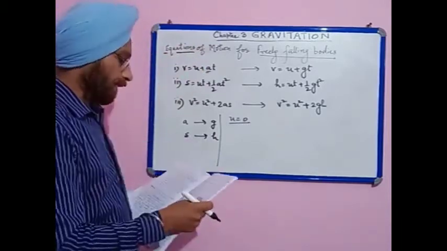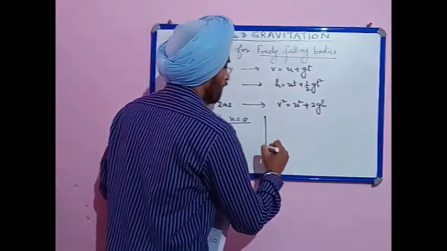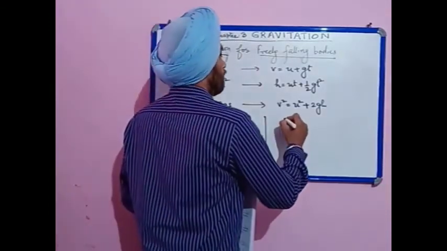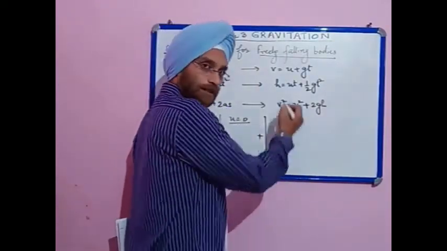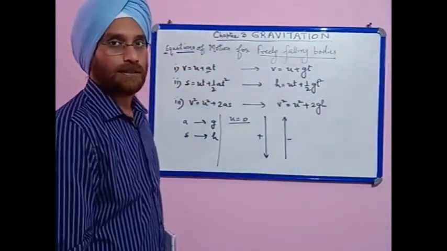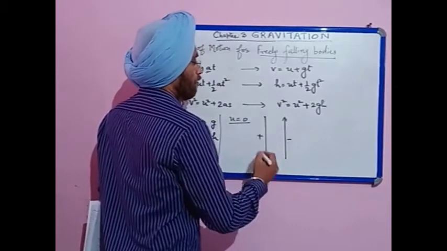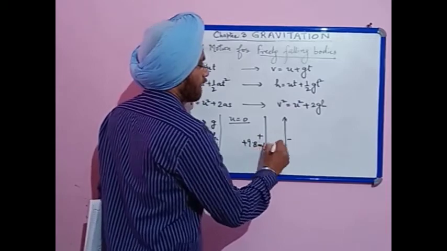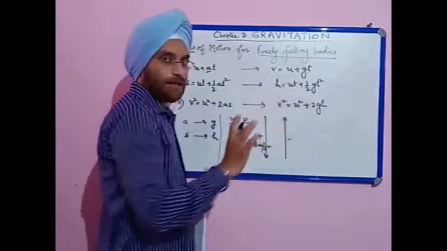Second thing, if a body is falling freely, then the downward direction is taken as positive, and if someone is throwing a body vertically upward from the surface of the earth, then that direction is taken as negative. When the body is falling, the acceleration becomes plus 9.8 meter per second square, so the equations are written as I have written here.